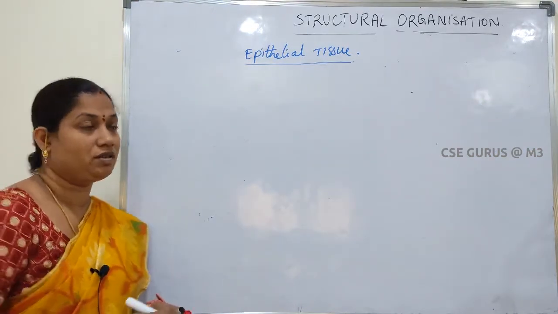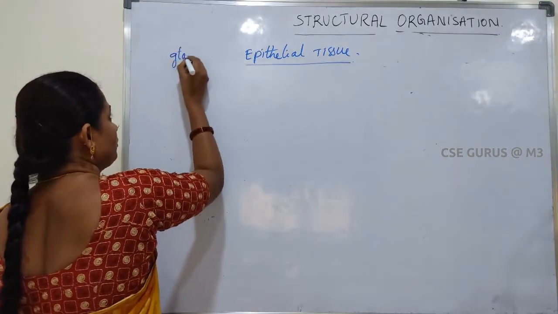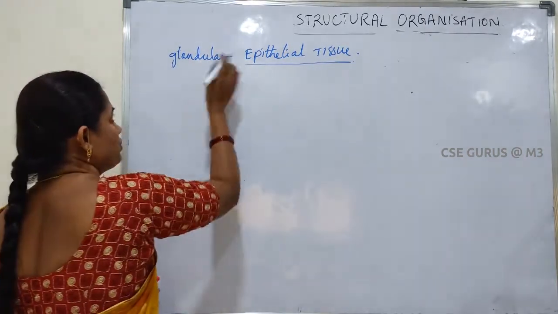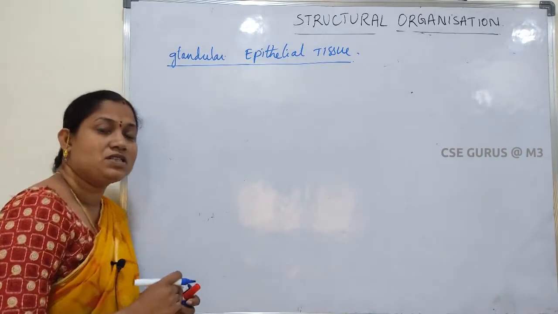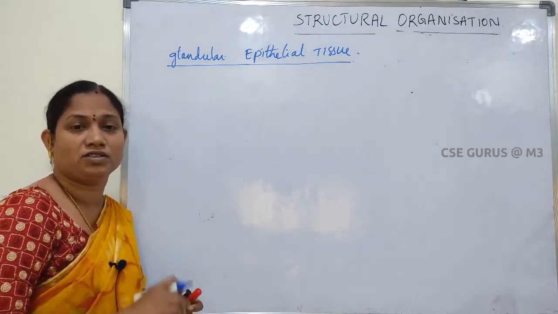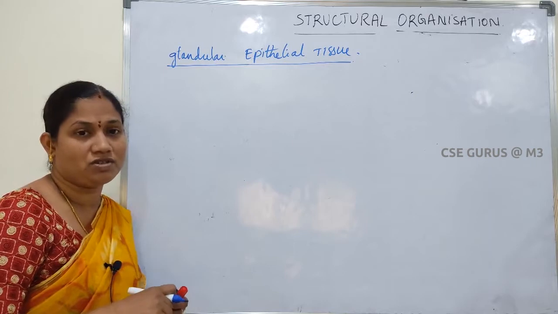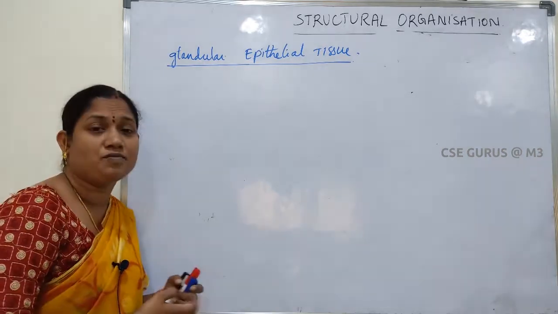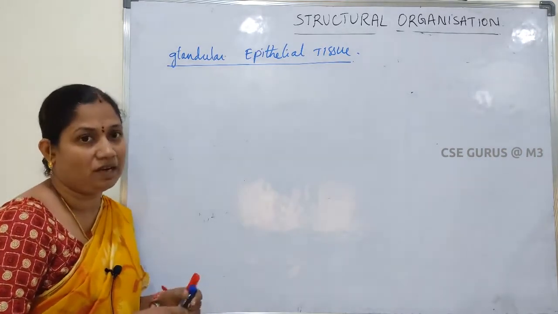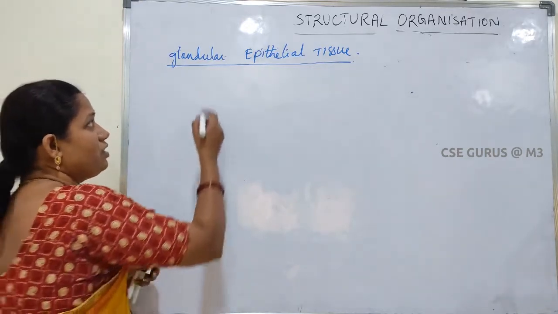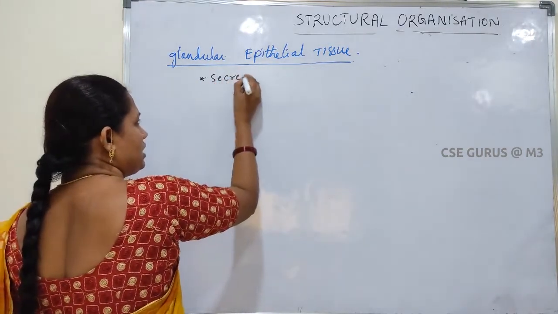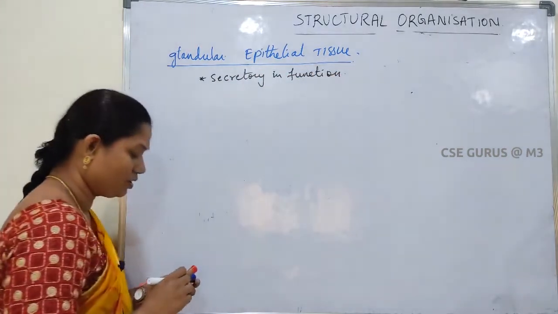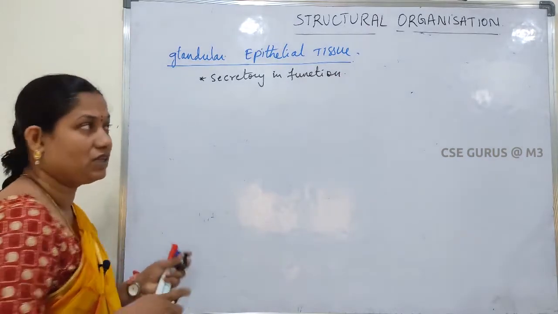Next epithelial tissue is glandular epithelial tissue. Normally in simple epithelial tissue, some cells get specialized. They have a secretory function, which means they produce some secretions. That's why they are called glandular epithelial tissue. They secrete some secretions. Next, they have different types of classification.